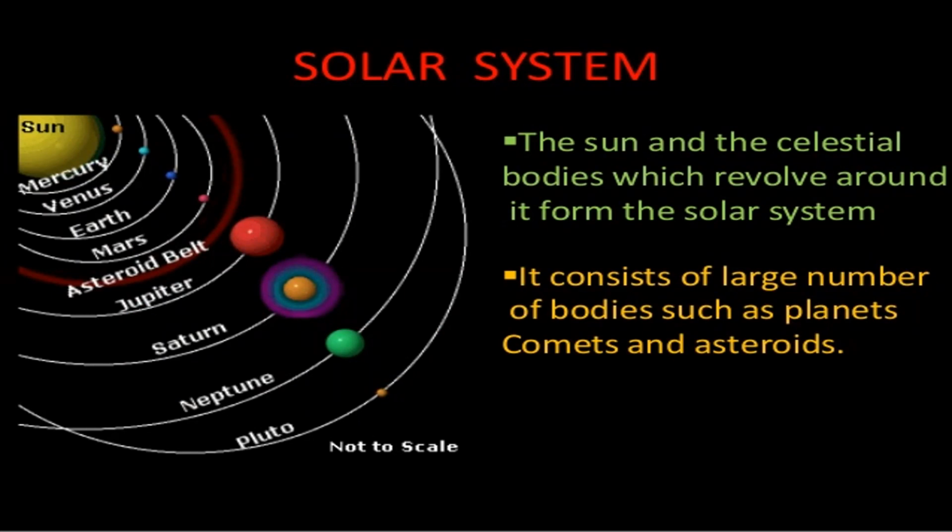The sun is a star, and it is the star around which the earth and other planets revolve. The sun is an extremely hot object, and it consists mostly of hydrogen gas. The sun is the main source of heat and light energy for all the planets of the solar system and also for their satellites.